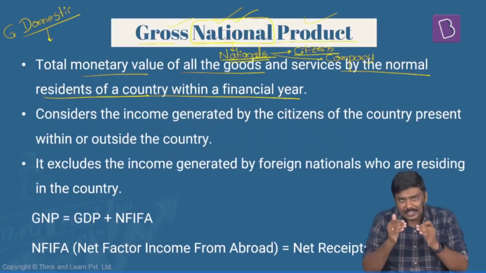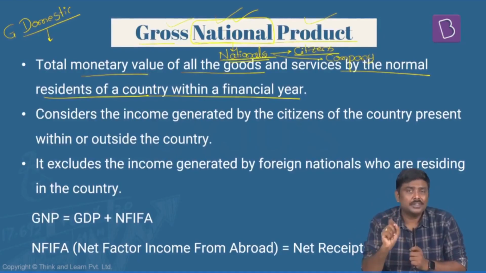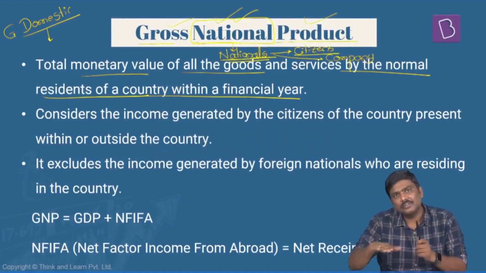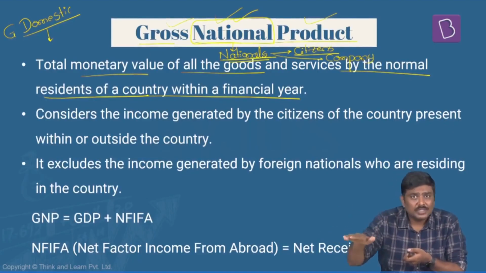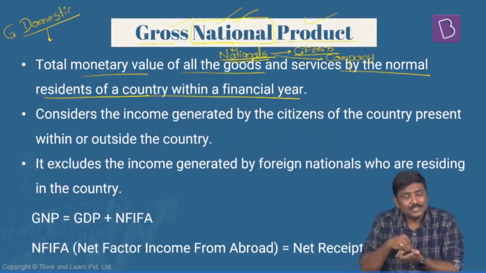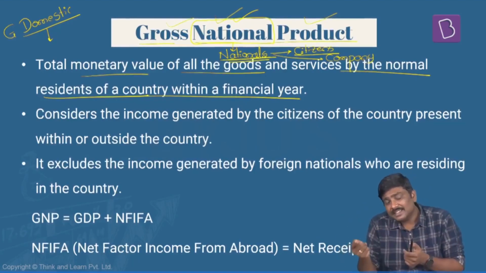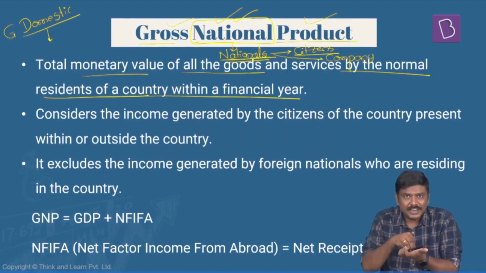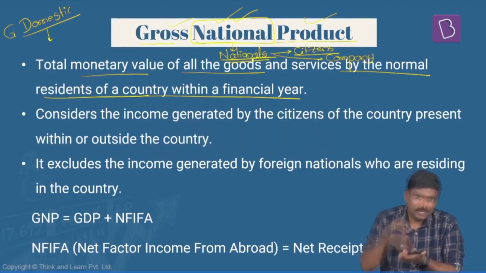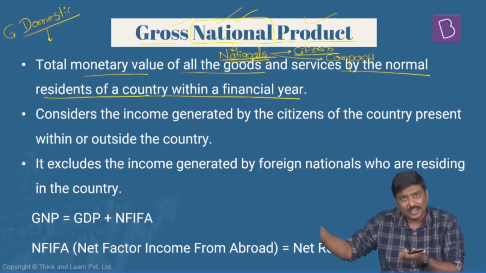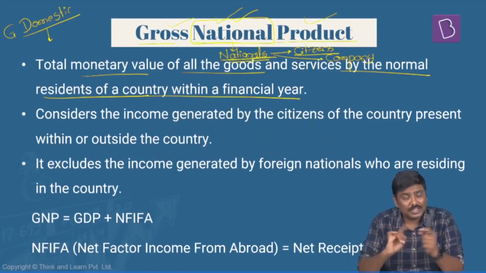Remember the difference here. If there is an Indian company, it works in USA, generates profits. Should it be part of India's GNP? Yes, because it is an Indian company, irrespective of whether it is generating profits in India, Bangladesh, UK, Germany, or USA. That is an Indian company. Since it is an Indian company, I will consider that as a part of India's GNP. But will I consider that as a part of India's GDP? Absolutely not. If this Indian company generates revenue and profits in India, yes, it becomes part of India's GDP. But if it is generating in India as well as in USA, the one generated in USA will not be considered India's GDP. Is it okay? So understand the difference here.